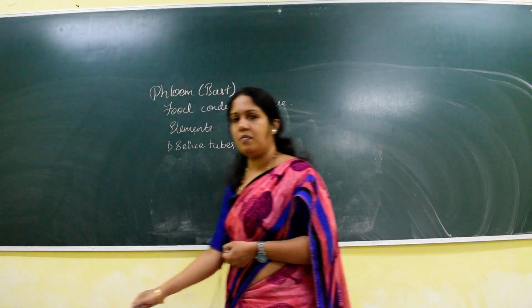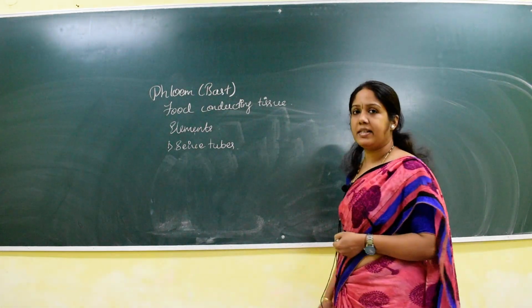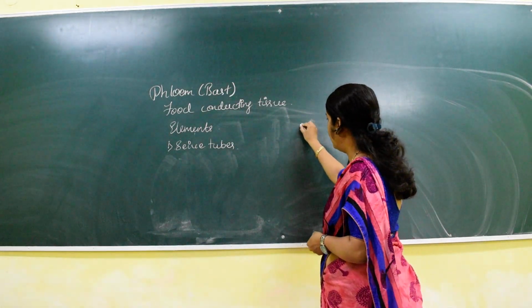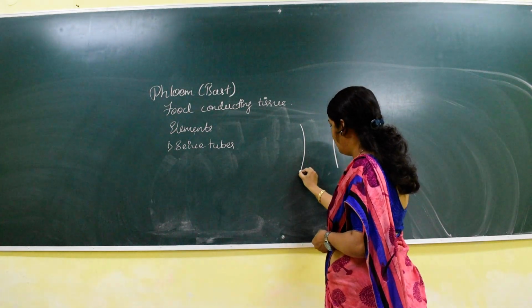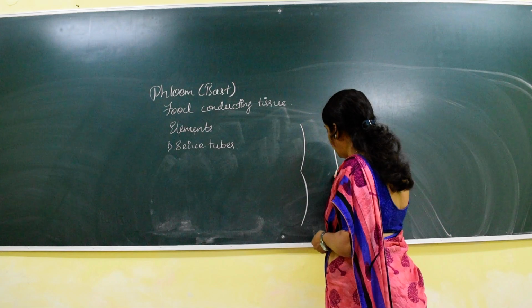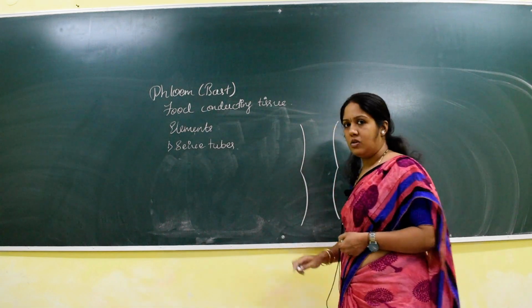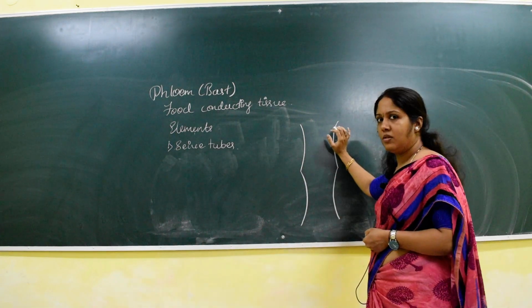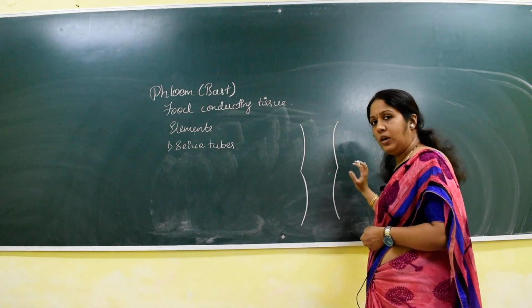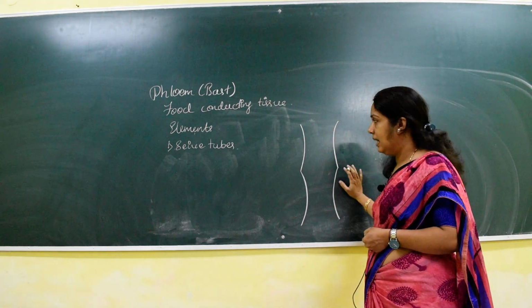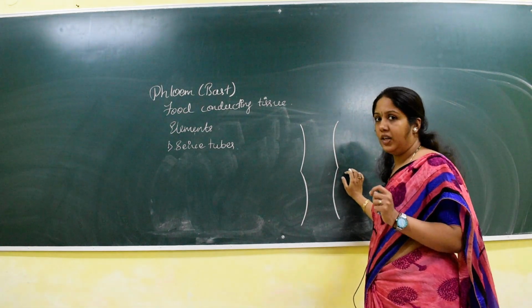Now the sieve tubes are elongated cells which are overlapped on one another. So these are the sieve tubes. The sieve tube here is living.